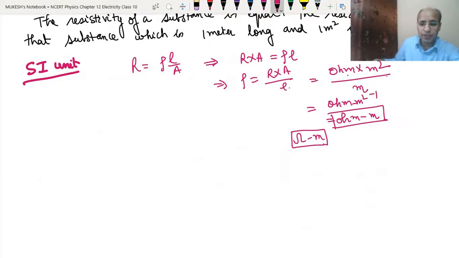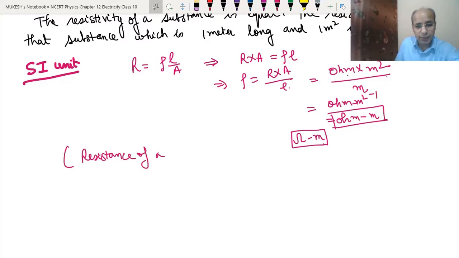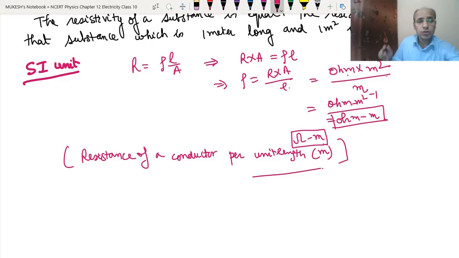Or here we can say that it is the resistance of a conductor per unit length, where the unit we have taken is per meter length. So this is how we will give the SI unit of the resistivity.